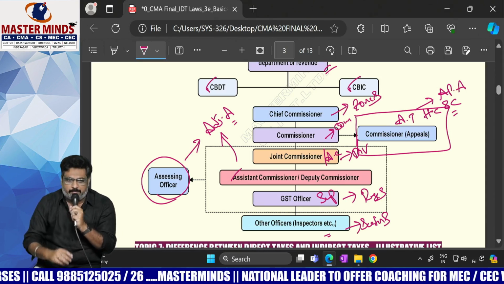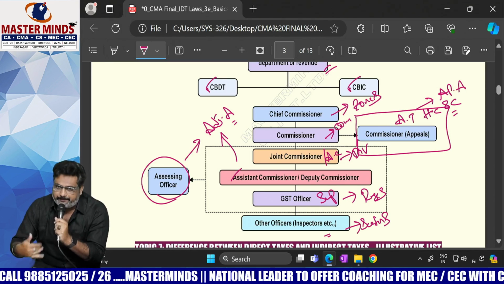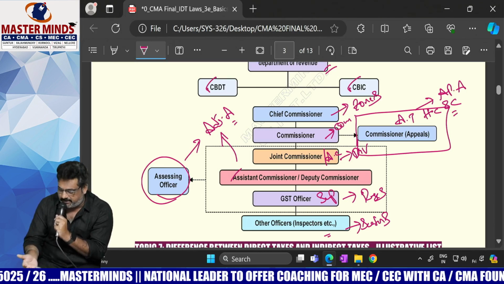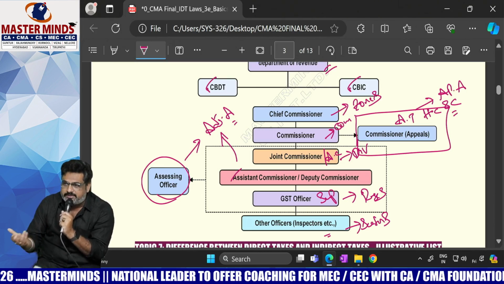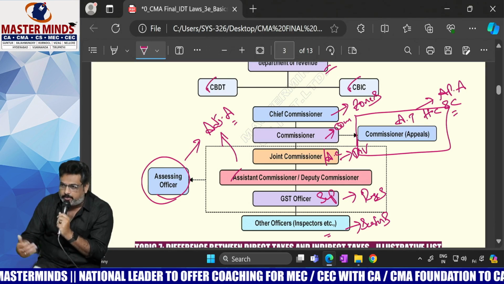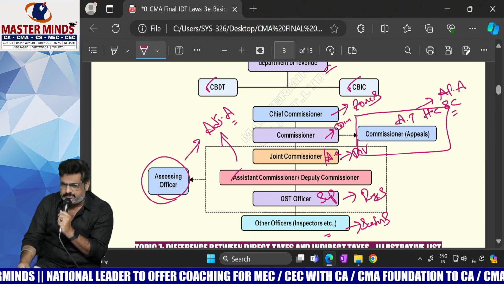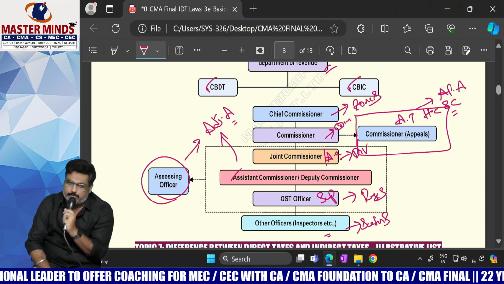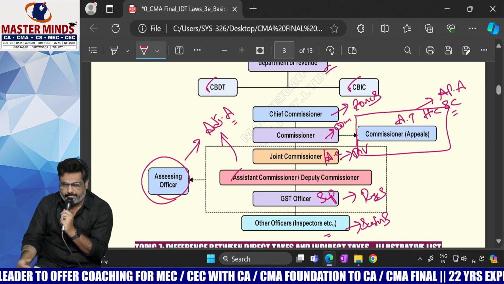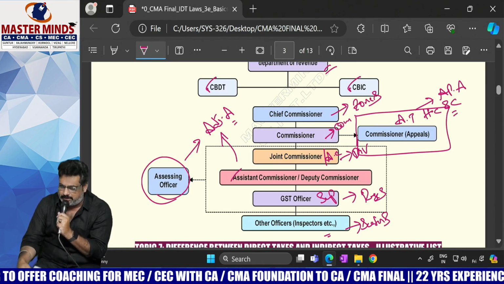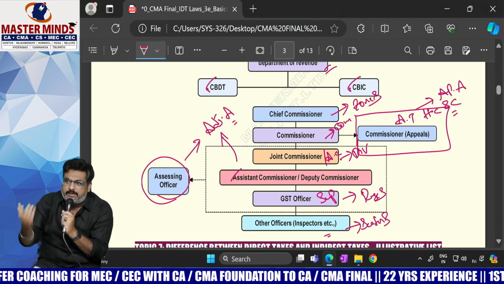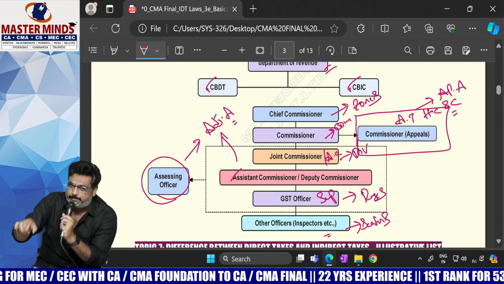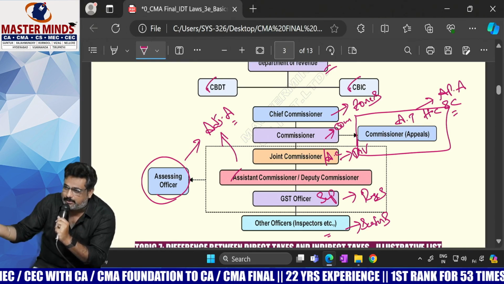Okay, got the point, ma? Let's say generally departmental officers will issue the show cause notice if at all the amount is not paid, or if you are required to take the registration, but you did not take it. In those cases, department will issue a notice. Please register your organization. So they will ask for that. If you have done that, that is okay. Otherwise, they will forcefully register you. And after that, they will ask you to pay the GST, interest, penalty, all these things.